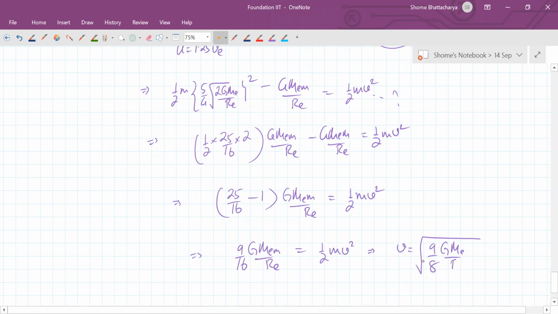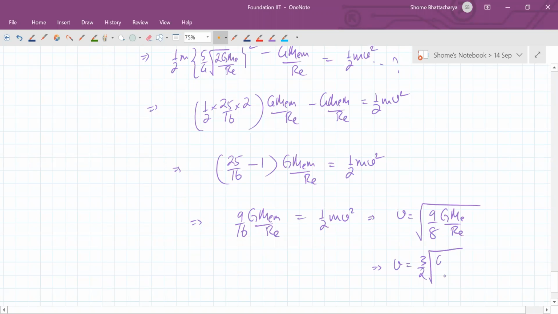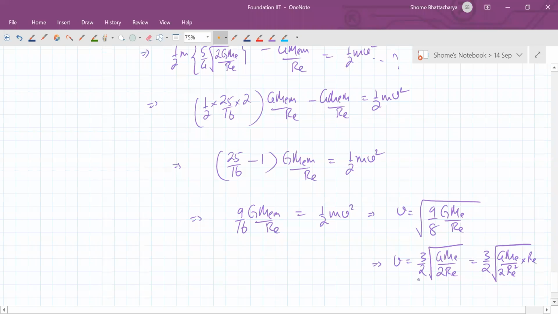So we can write this as 3 by 2 root 2r, and write it like this.